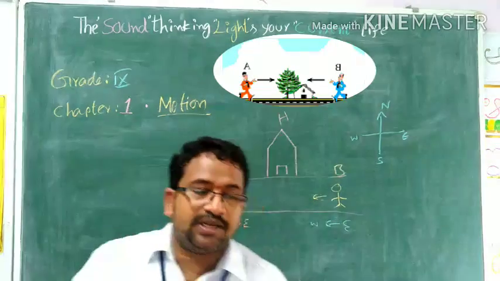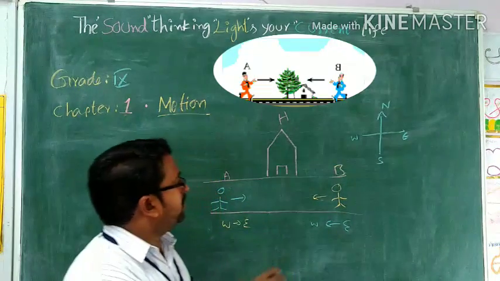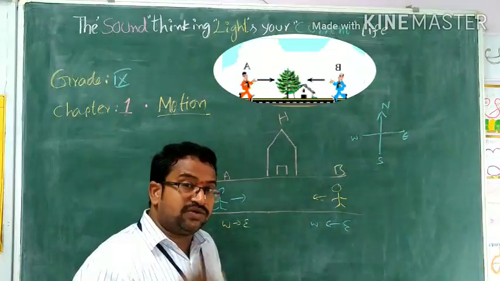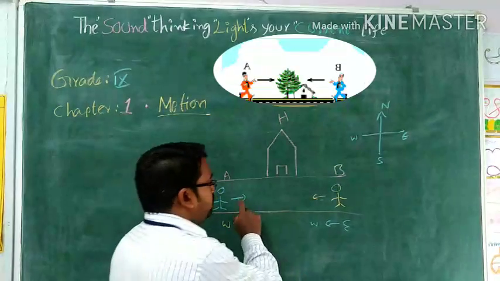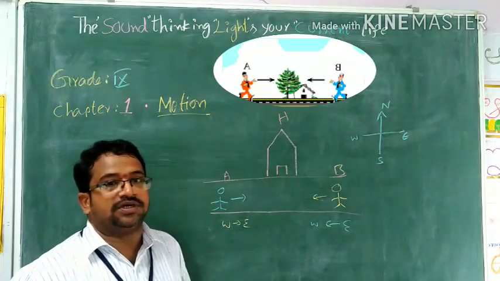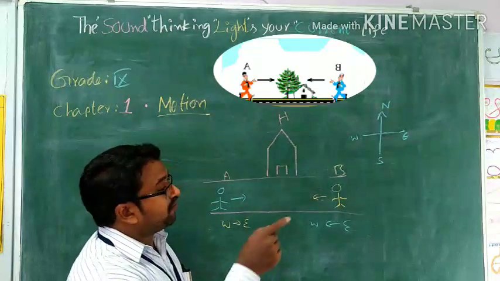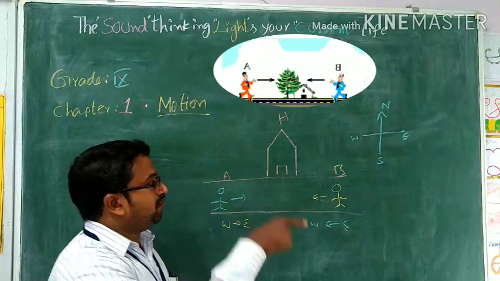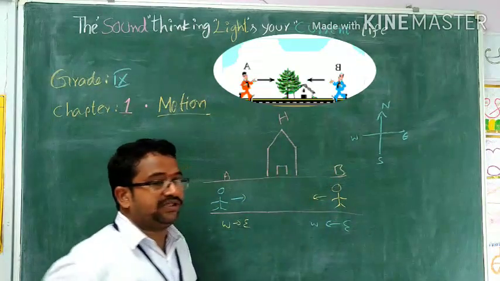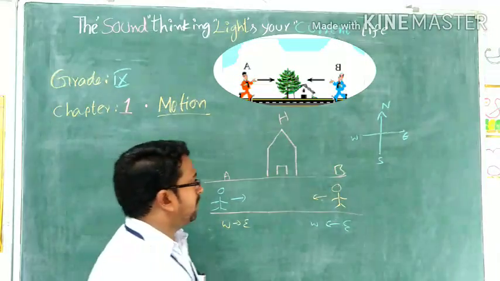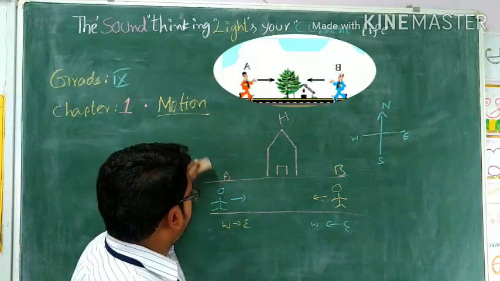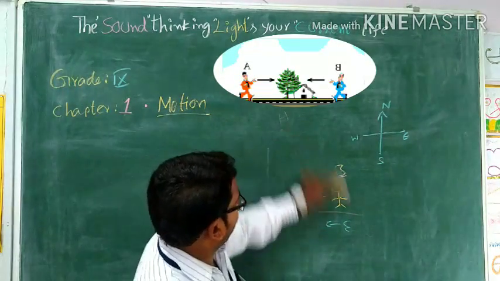So, at a particular time, at the same time, the position might change with respect to the observer. So, it is very crucial from where you are observing and how you define the motion. Okay, right. So, similarly, if you see one more example.